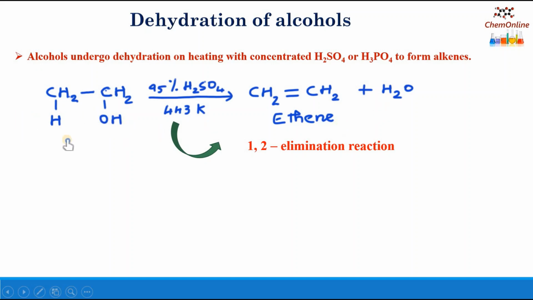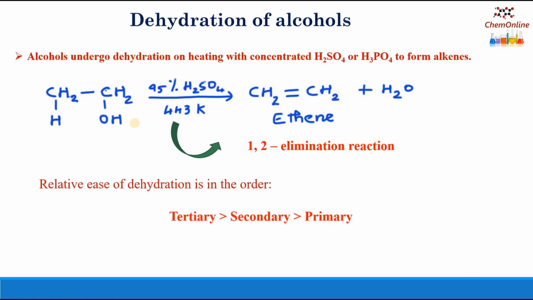Here you can see that a molecule of water is lost. And this is a 1,2 elimination reaction. A 1,2 elimination reaction means OH from one carbon and a hydrogen atom from the adjacent carbon are removed together as H2O and form an alkene. And that's why this is known as a 1,2 elimination reaction.